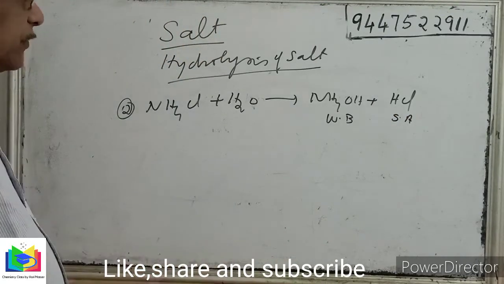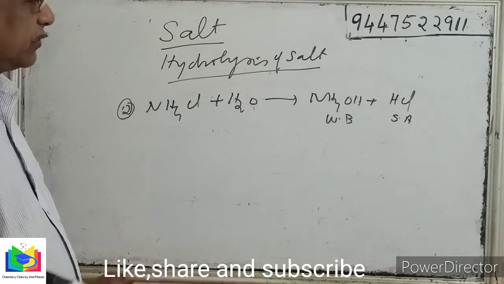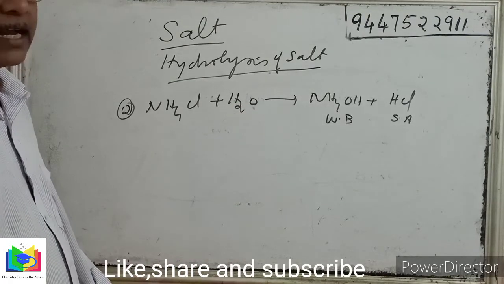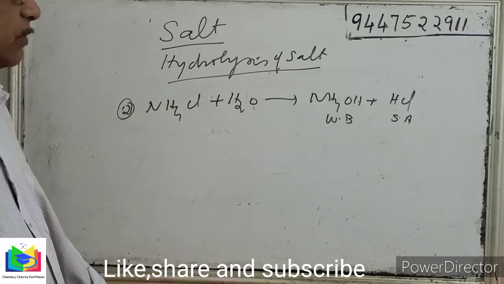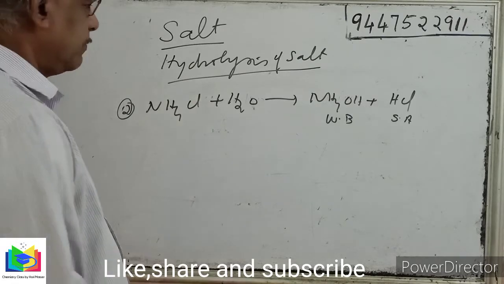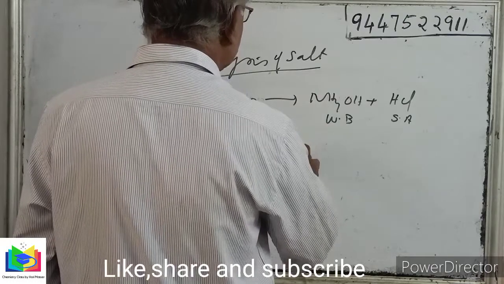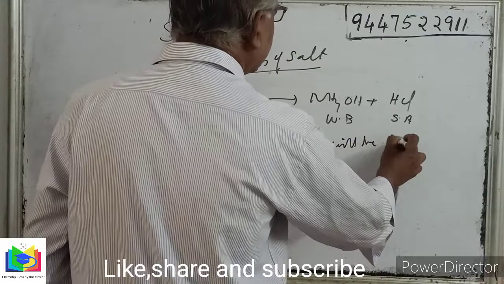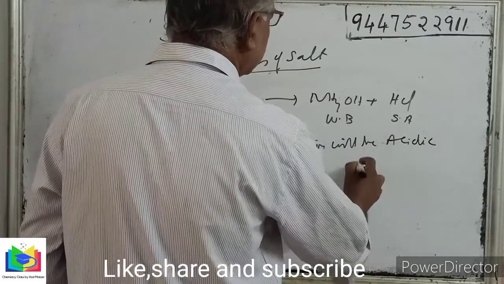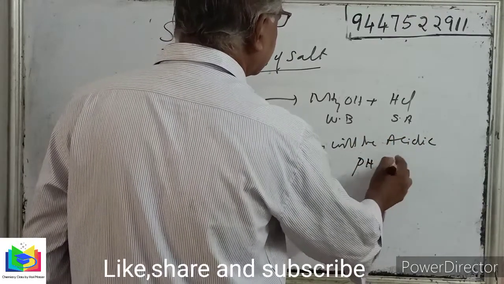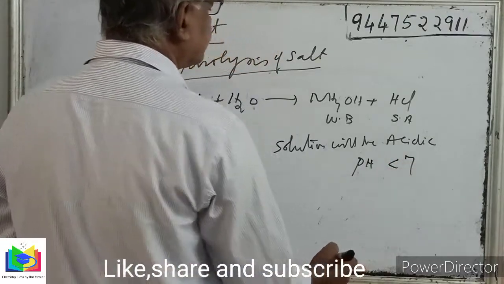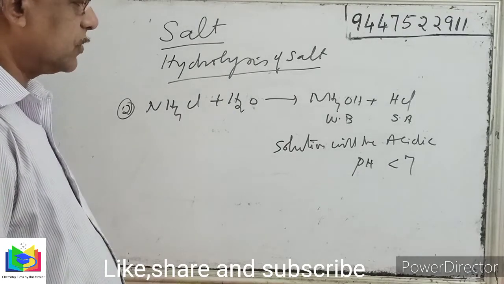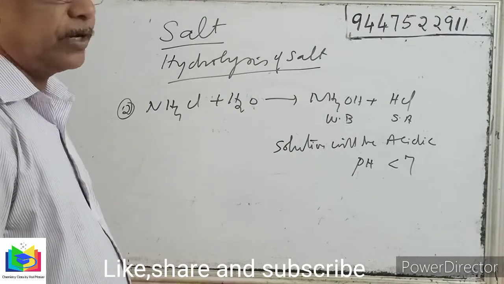So ammonium chloride is a salt formed from a weak base and a strong acid. So what about the nature of the resultant solution? The solution will be acidic, so the pH is less than 7 in the case of ammonium chloride.